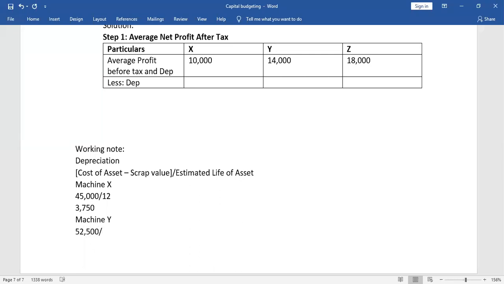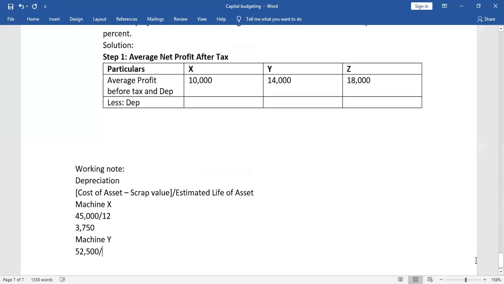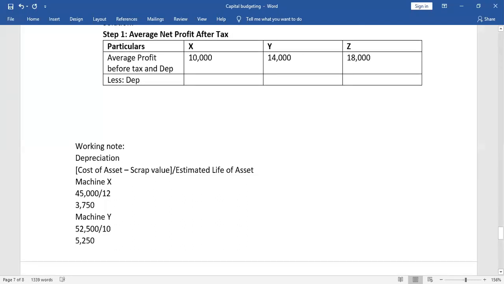52,500 divided by the estimated life of Y. How many years will Y run for? Y will run for 10 years. Y will be there for 10 years. So the depreciation will be 5250, correct?